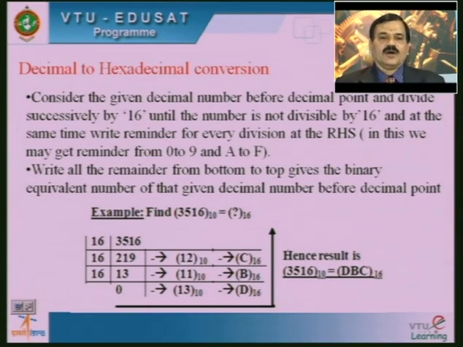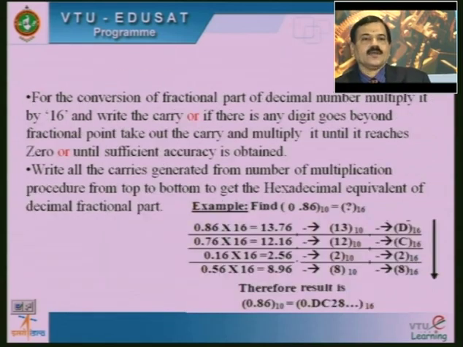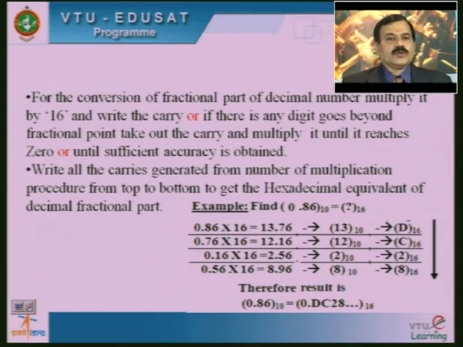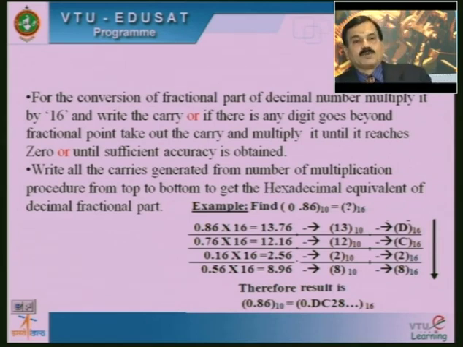Then once again, if we want to divide 13 by 16, it is not divisible, hence there itself we are going to stop, and we take that 13 with base 10 equal to D base 16. Hence the given decimal value, that is 3516, can be rewritten as DBC base 16 in hexadecimal equivalent. Then for the fractional value we are going to take one example. In this case, how to follow the procedure.